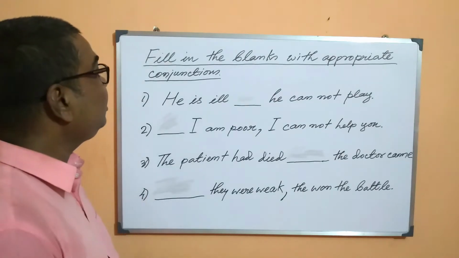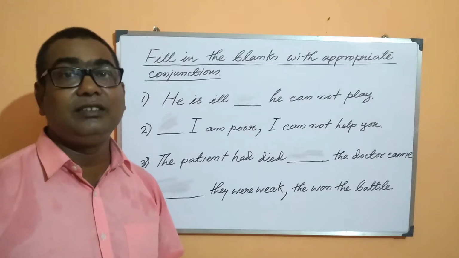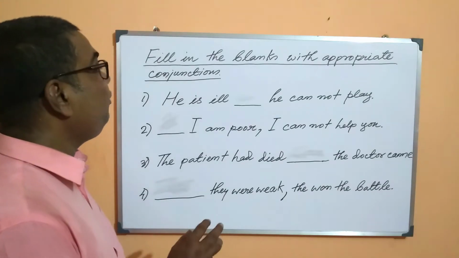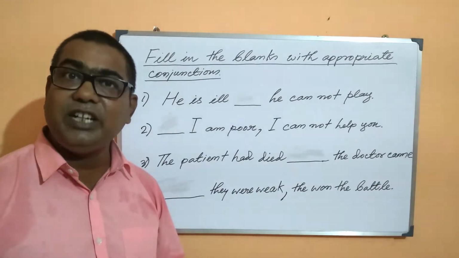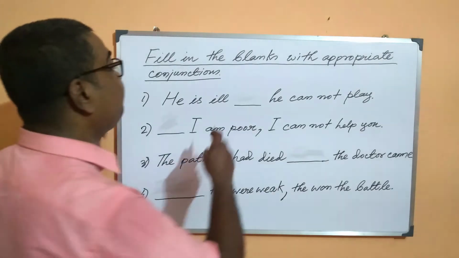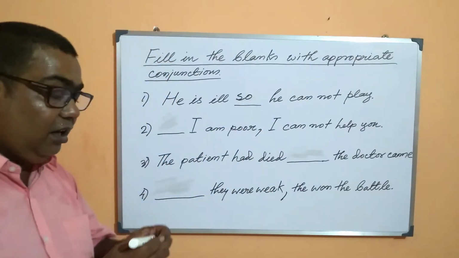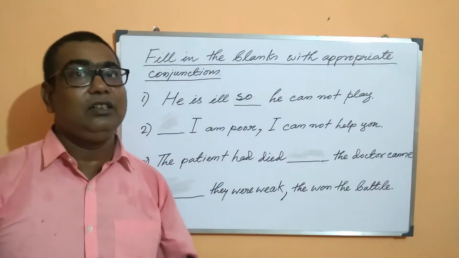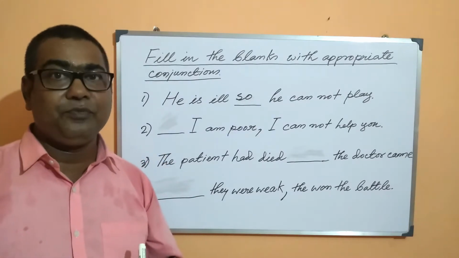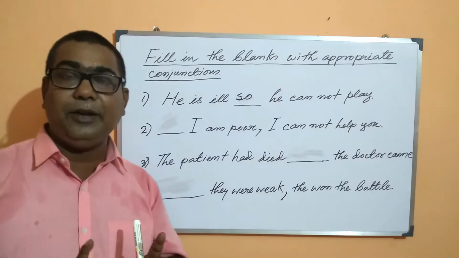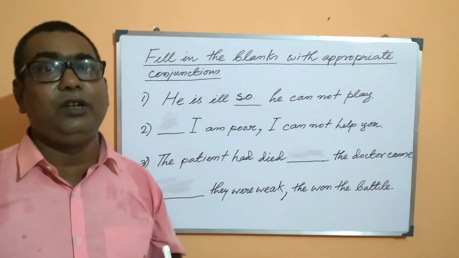Yes, the conjunction which shows the reason. If we fill this blank with the coordinating conjunction, the sentence stands meaningful. It tells us clearly the reason why the subject is unable to play.